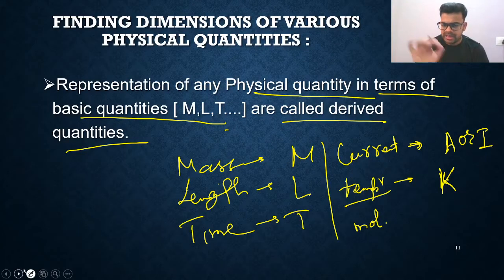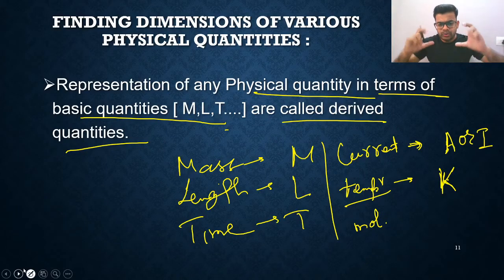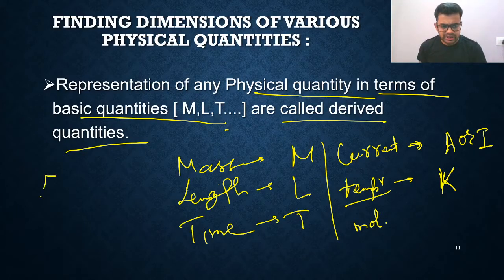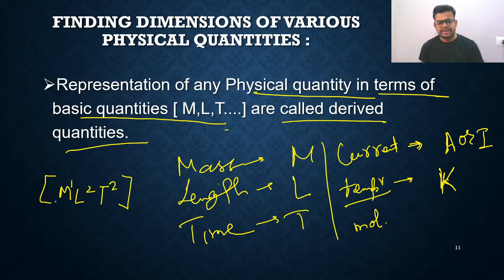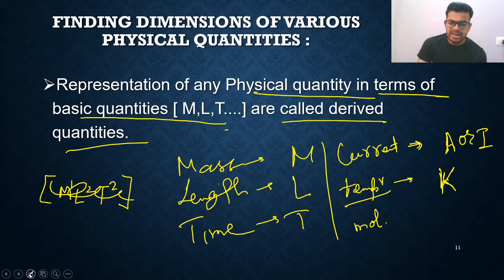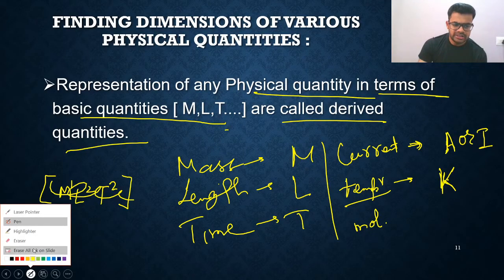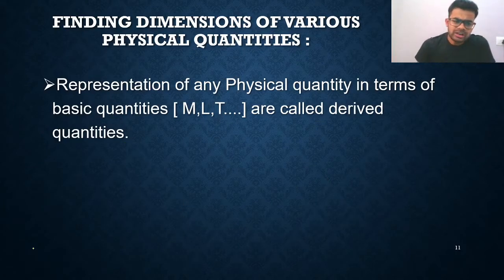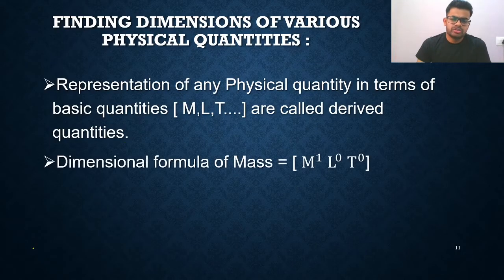Using these basic symbols, we will write this in a square bracket, like let's say M L T, like M1 L2 T2, like that we are going to write. It shows how many times a fundamental quantity is used to derive any other physical quantity. That is only the dimensional formula. So don't worry, you just need to learn.